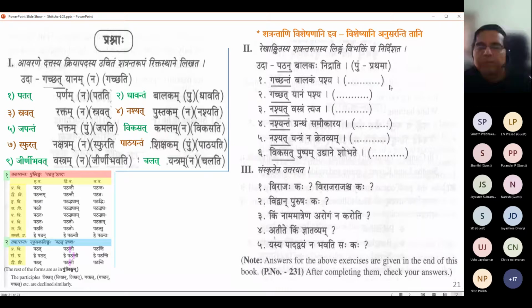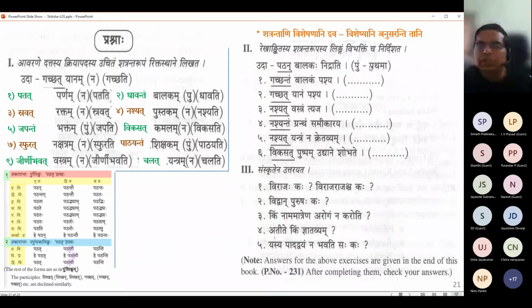Yeah. Gachantam balakam pashya. So Gachantam is Napumsak linga. How do you conclude it is Napumsak? Gachantam is Kriya Pada. It is Shatranta. Sorry, that is already indicated. You're right. Shatranta. It is Kriya Pada. It is in a Shatranta mode. No problem. That is not Shatranta.